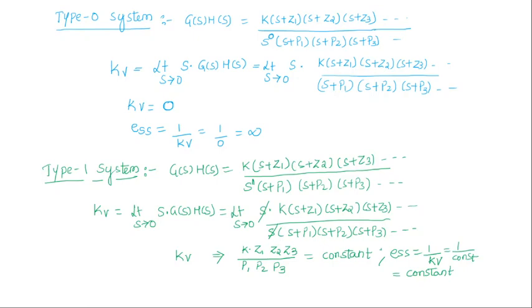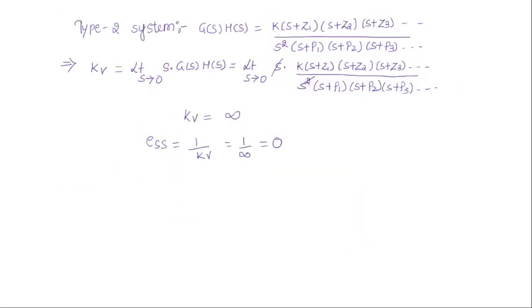So from these three cases, that is for type 0, type 1 and type 2 system, when the input is unit ramp, we are getting a constant steady state error only for type 1 system. So thank you everyone. Hope you got some knowledge about the steady state error when the input is unit ramp.